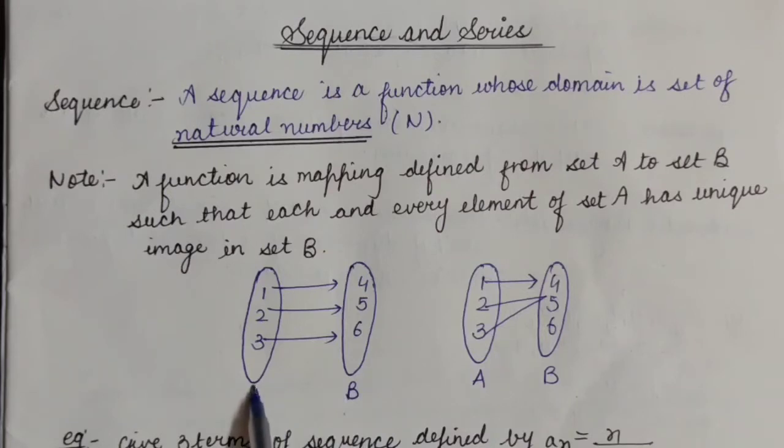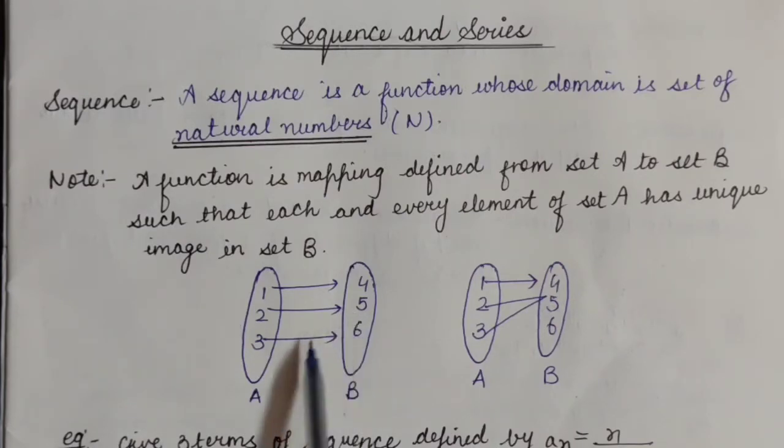In set A we can see here all the elements 1, 2 and 3. All the elements are having their distinct images in set B. As image of 1 is 4, image of 2 is 5, image of 3 is 6. So it means every element of set A has a distinct image in set B. So this is the example of a function.